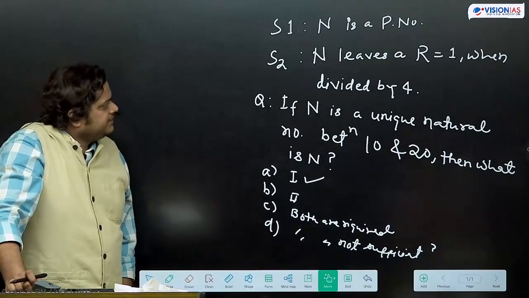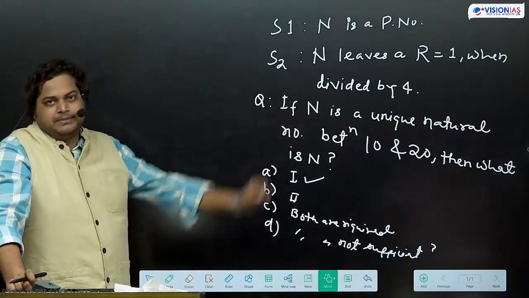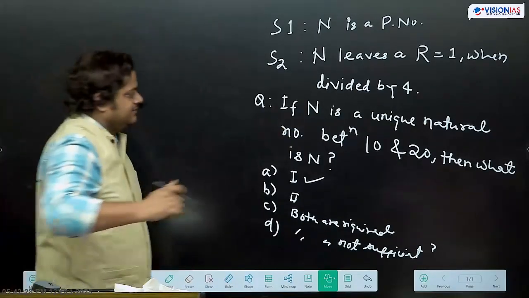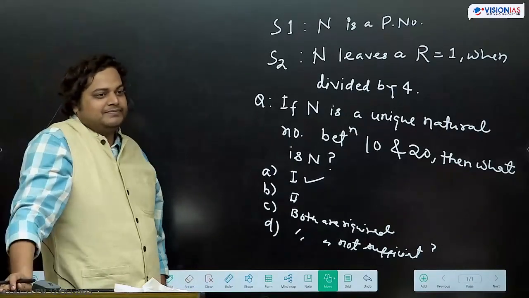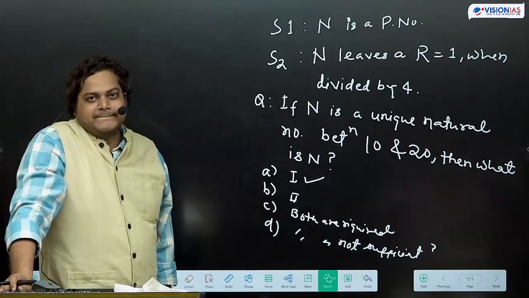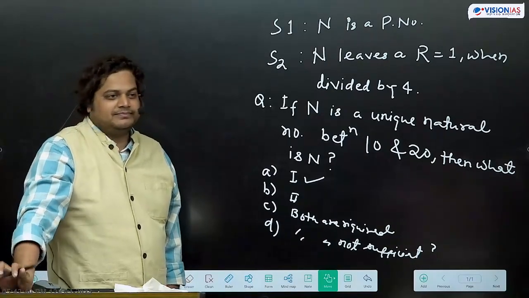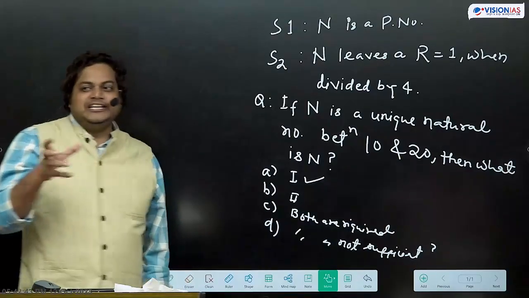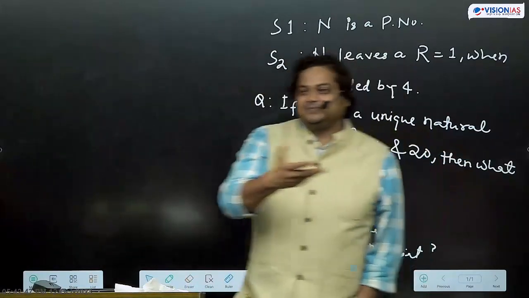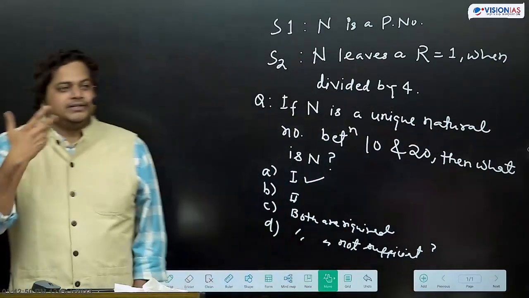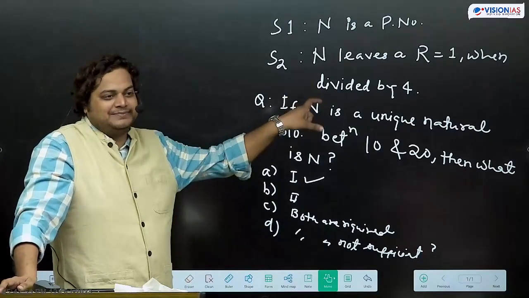n is a prime number and leaves a remainder of 1 when divided by 4. The question is if n is a unique natural number. Unique means 1. What does unique mean? There cannot be another thing. In Hindi we say advitiya. We cannot have a second thing like that.